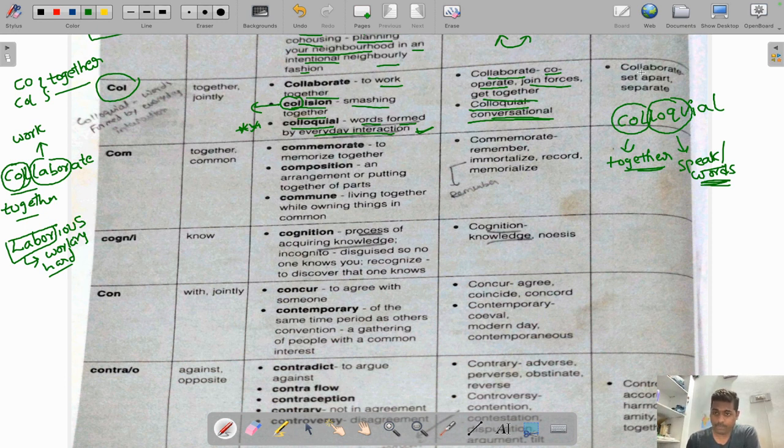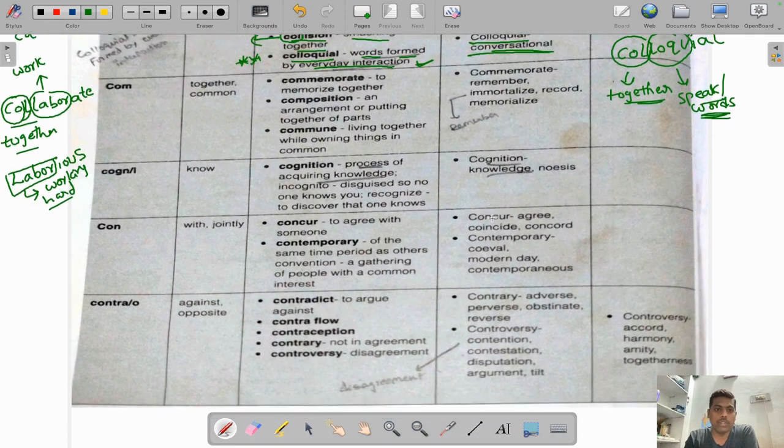Let us go to the antonyms. For collaborate, which actually means working together, the antonym will be set apart or separate. Separate is dividing, and set apart, you can remember this one. Set apart is a phrasal verb. So set apart means separate. These are antonyms, guys, so you can remember this one also. Let us go to the next one.